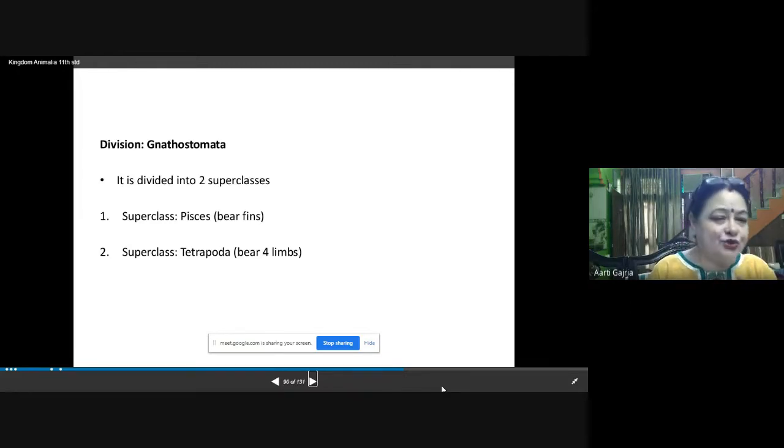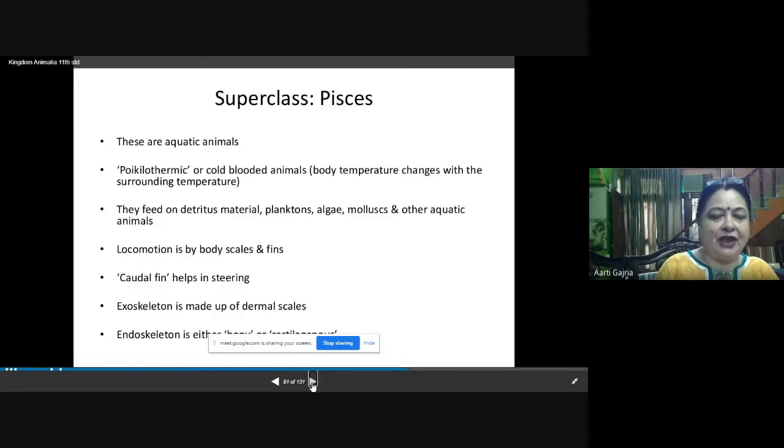And the first superclass which we are going to learn about in this video is Pisces, and this is the superclass where the organisms having fins come. So all organisms of this superclass are having fins for the movement. Now this superclass Pisces, they are all aquatic animals. Aquatic animals means they all are present in water and they are having fins for their movement.